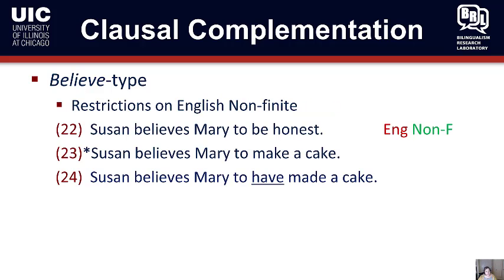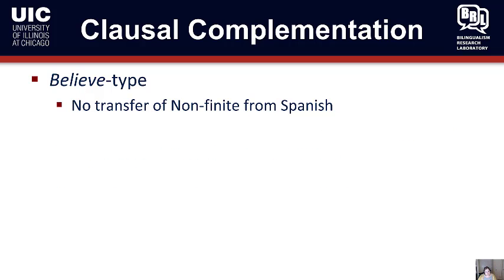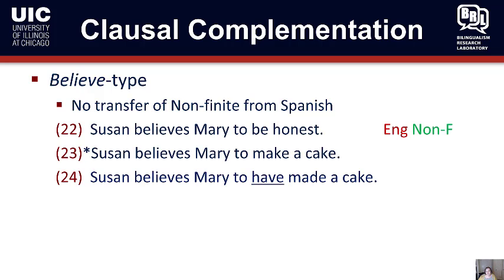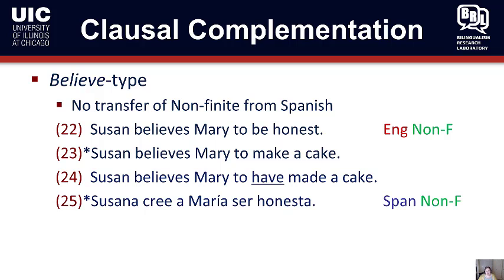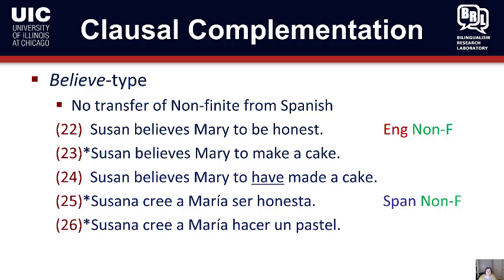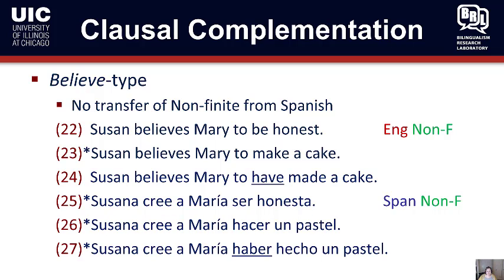So for the non-finite in particular, we're interested in whether L1 Spanish L2 learners can acquire this distinction, right? And when it comes to non-finite complements coming from Spanish, remember it's bad in Spanish, all types of non-finite complements. So it's not like we can transfer these restrictions from Spanish because any version of this is bad in Spanish. In fact, the equivalent of 22, which is 25, is also bad. It doesn't matter if I add in make. So 26, the equivalent of 23, is still bad. 27, the equivalent of 24, is still bad. Okay, so there is no transfer of non-finite complements from Spanish to English.